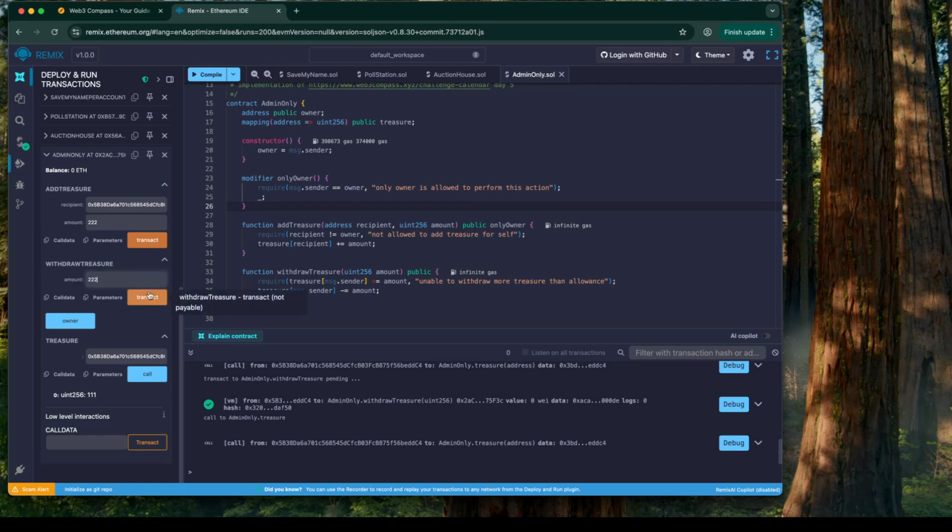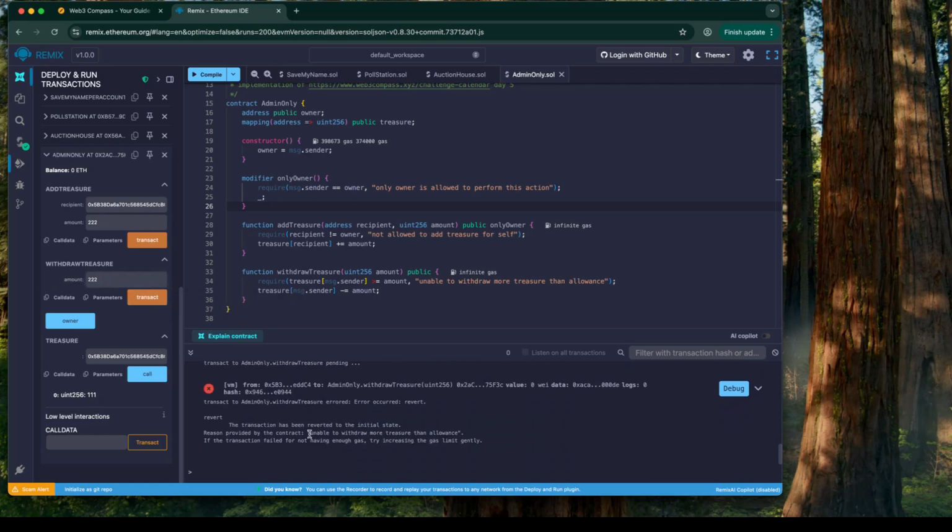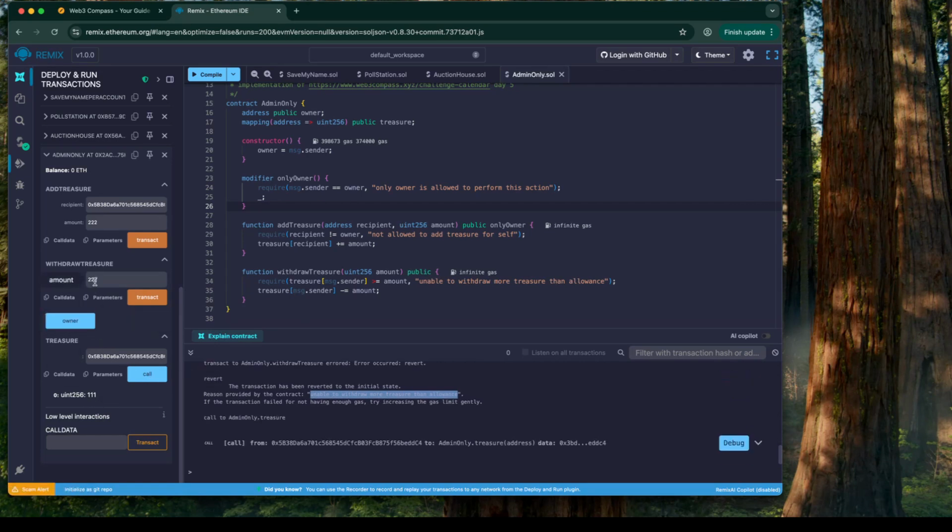Let's say I decide to withdraw 222 again, press transact, and it gets reverted, saying unable to withdraw more treasure than allowance, because I have a balance of 111 and I'm trying to withdraw 222, which is more than that. Okay, so that demonstrates that edge case as well.